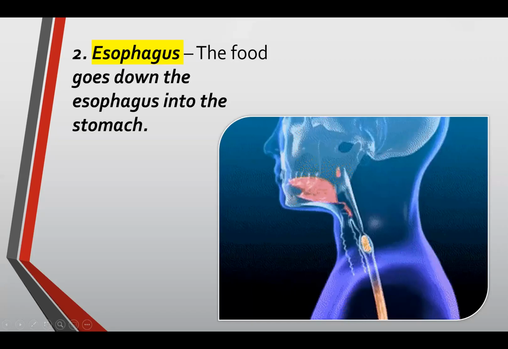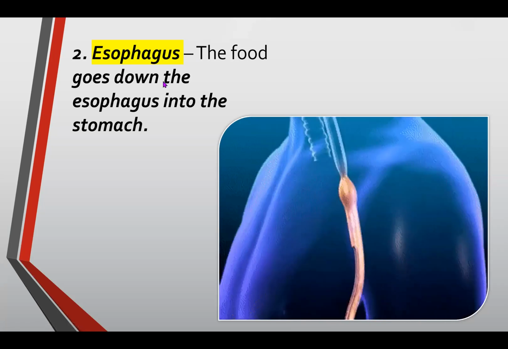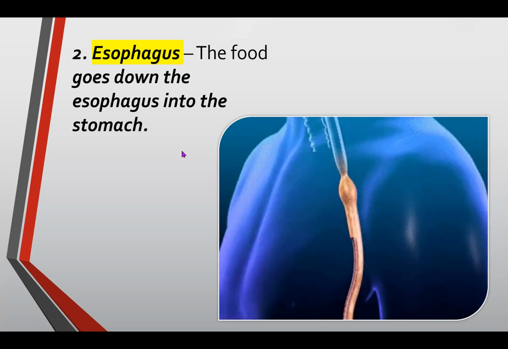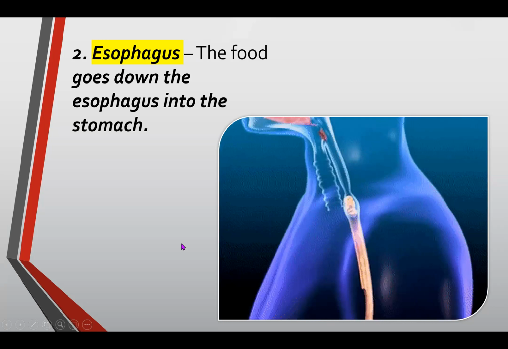That's the first step. We eat the food in our mouth and we swallow it through our esophagus. The food goes down the esophagus into the stomach.